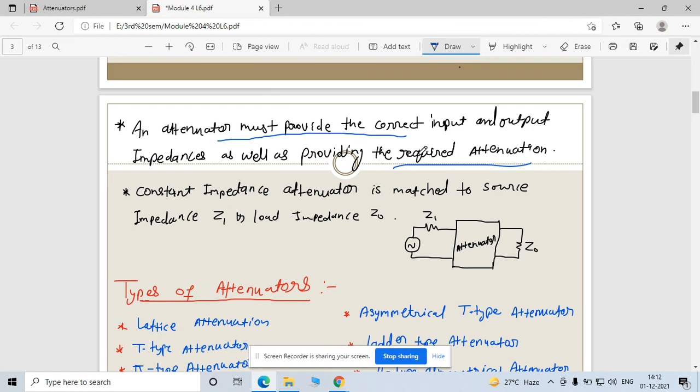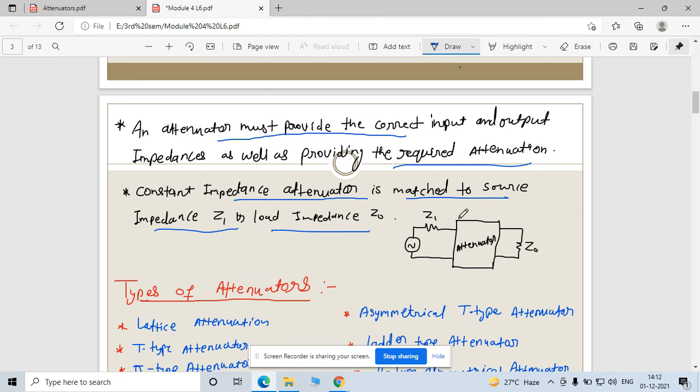So there are two types of connection for the network for your impedance. First is symmetrical and balanced connection, and another is symmetrical and unbalanced connection. Asymmetrical connections are also there. So we will see that also. Now see, the constant impedance attenuator is matched to the source impedance at Z1 and the load impedance of Z0.